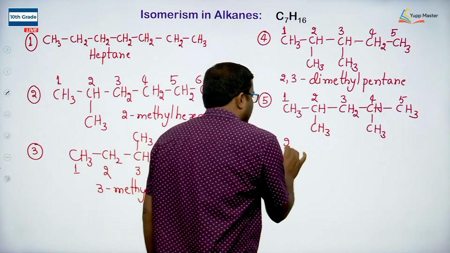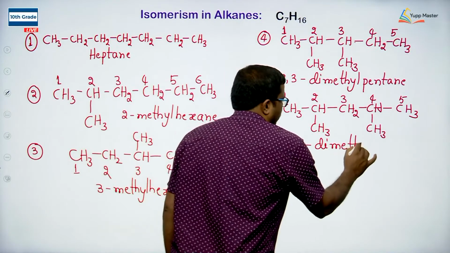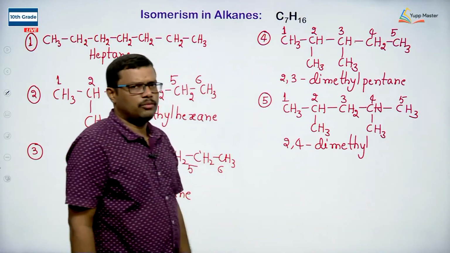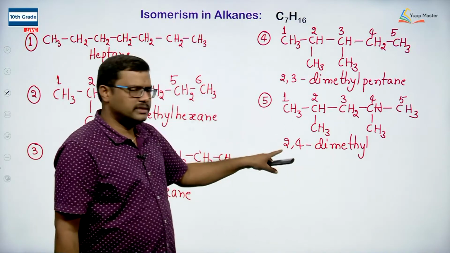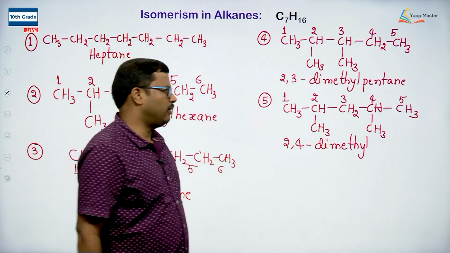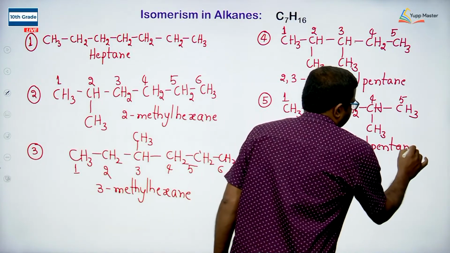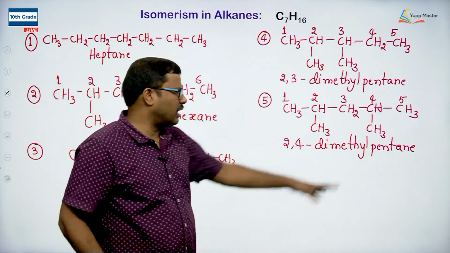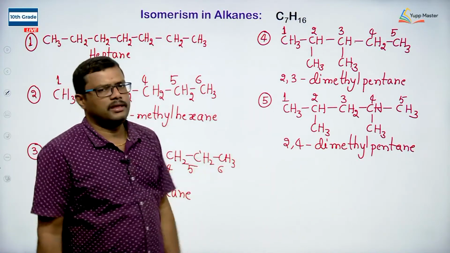So, I can write it as 2,4-dimethyl pentane. A 5 carbon chain is pentane, 5 carbons plus 2 carbons, total 7 carbons are present. So, it is a chain isomer of heptane.